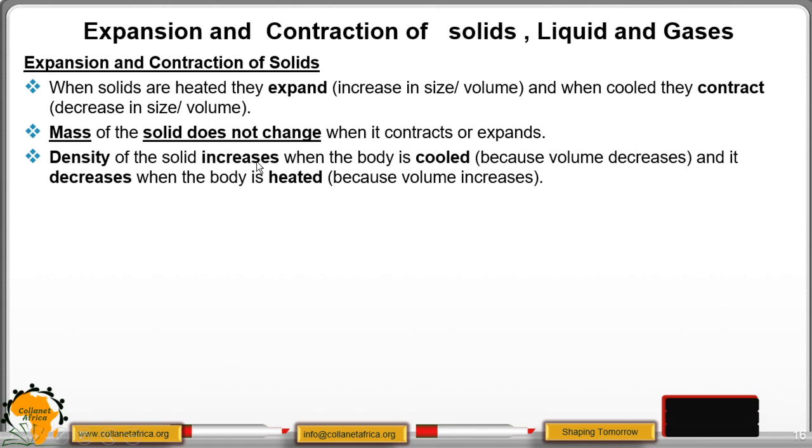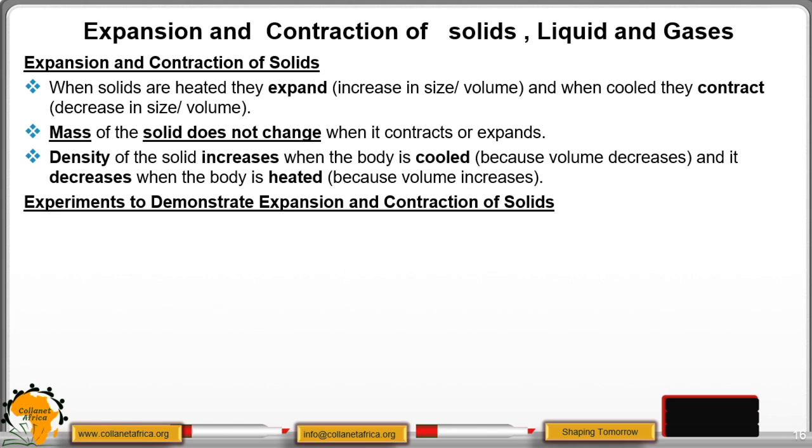And when the volume changes, it implies that also the density changes, because from our definition, we know that density is mass per unit volume. So if the volume is changing, also the density is changing. So it implies the density of the solid increases when the body is cooled because the volume decreases, and it decreases when the body is heated because the volume increases.